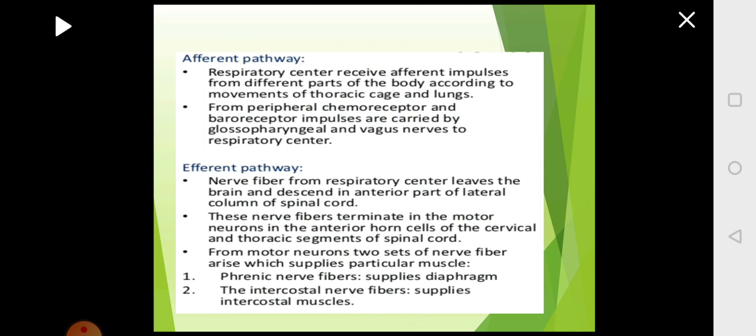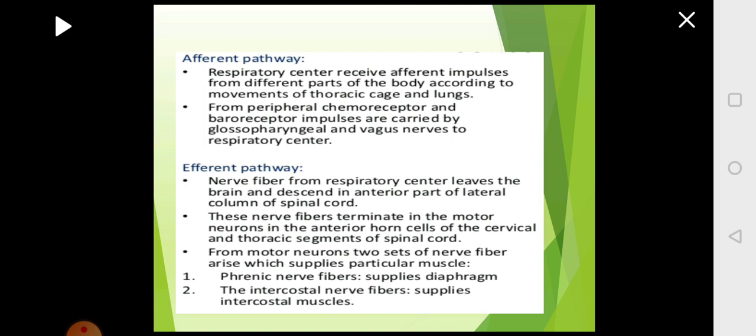Any change in the pressure will be sensed by the baroreceptors, and it is carried by the glossopharyngeal and vagus nerve and delivered to the brain center. This becomes the afferent pathway, bringing in information from different parts of the body to the brain center. Then you have the efferent pathway, where you have nerves leaving the brain center and going down to the respiratory muscles, so that it can control the rate of respiration, either increase or decrease.